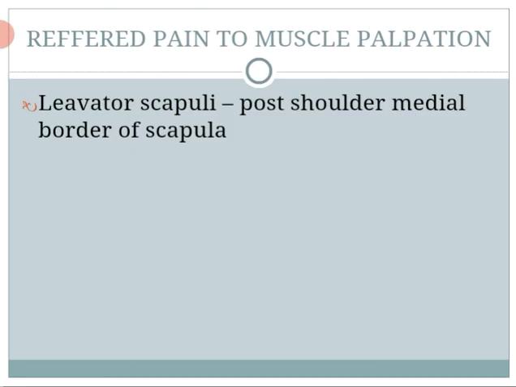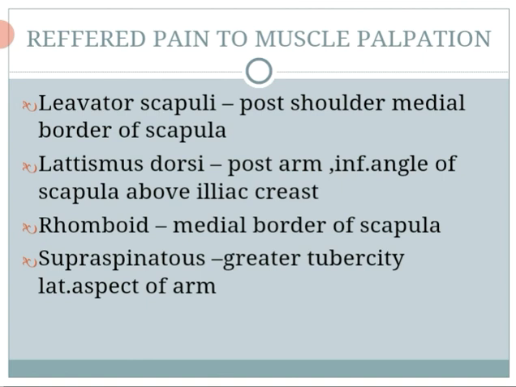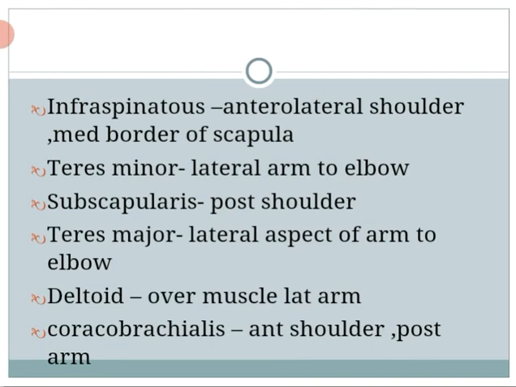Then there is some referred pain on muscle palpation. Levator scapulae refers pain to the posterior shoulder and medial border of the scapula. Latissimus dorsi refers to the posterior arm, inferior angle of scapula, above the iliac crest. For rhomboid, the medial border of scapula. For supraspinatus, the greater tuberosity and lateral aspect of arm. For infraspinatus, the anterolateral shoulder and medial border of scapula. For teres minor, the lateral arm to elbow. For subscapularis, the posterior shoulder; teres major, the lateral aspect of arm to elbow; deltoid, over the muscle of the lateral arm; coracobrachialis, the anterior shoulder and posterior arm.